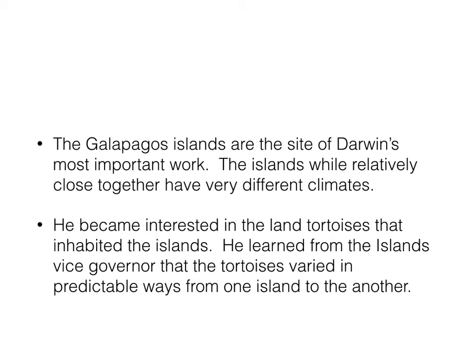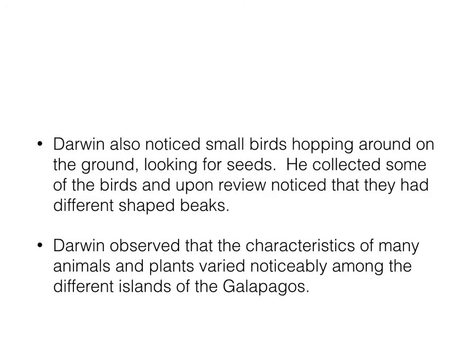The Galapagos Islands are the site of Darwin's most important work. The islands were relatively close together but had different climates. He became interested in the land tortoises that inhabited the islands. He learned from the islands' governor that the tortoises varied in predictable ways from one island to another. So the demands of each island helped to lead to the formation of different characteristics in the tortoises.